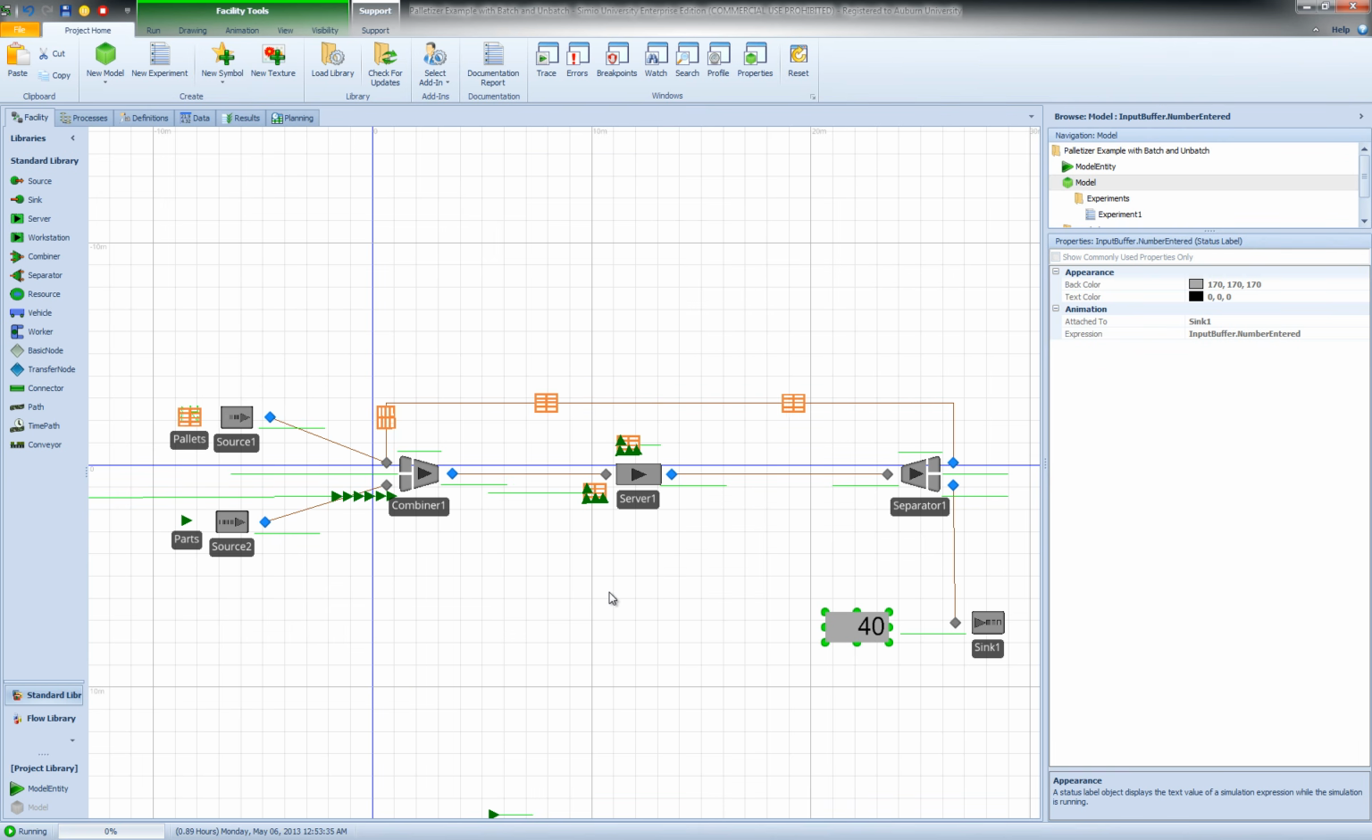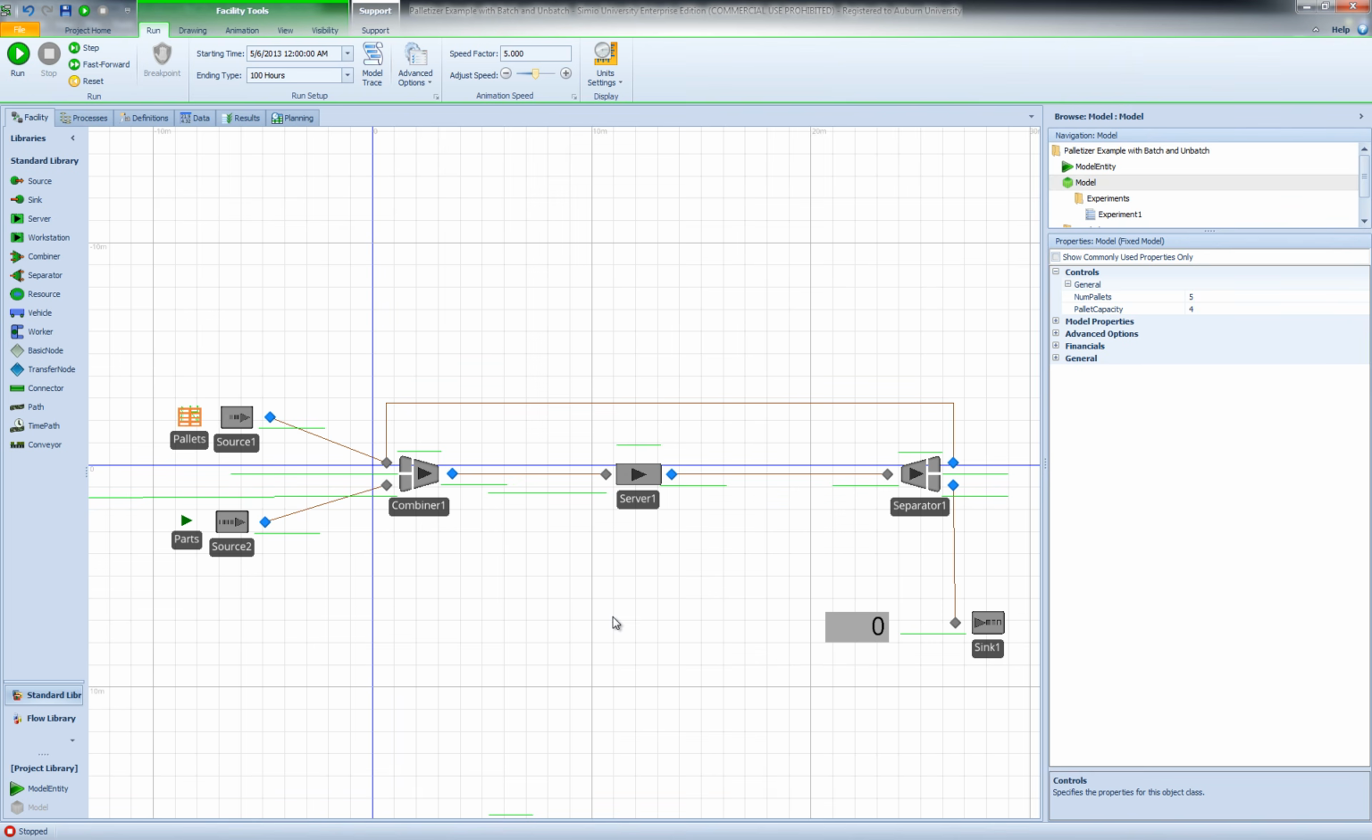So when you watch this model run, you will see that we will have a queue built up here at the member node of the combiner, while these parts could have been moved to the server. And as you can see in this case, the server is idle, but we have this long line of parts that are waiting to be combined with the pallets. So this shows that having more pallets or a higher capacity for the pallets can help us process parts faster.